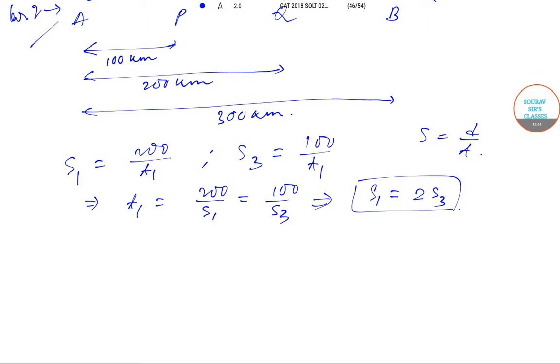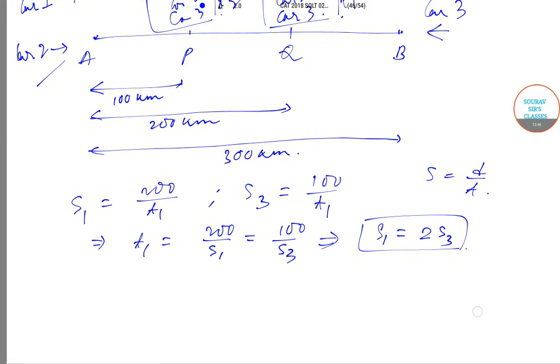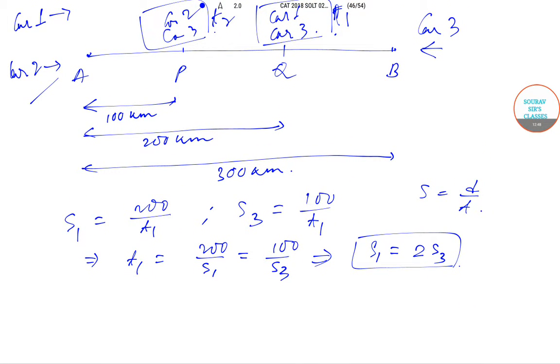Let us move on to the second condition. The second condition is that car 2 and car 3 meet at the point P. So if t2 is the time taken for travel, in that case we can say that the speed of car 2 will be equal to, since it has only traversed 100 kilometer, 100 by t2.